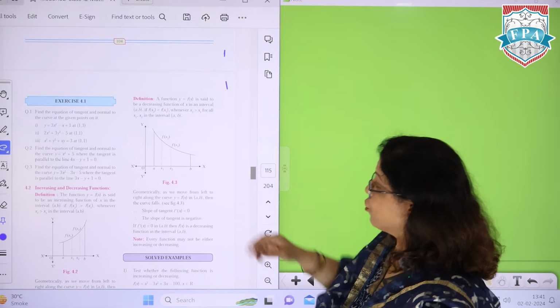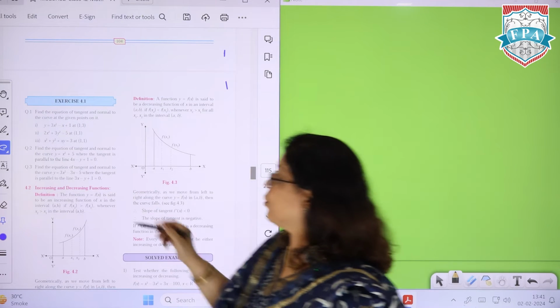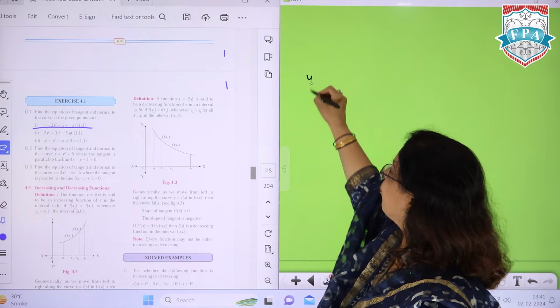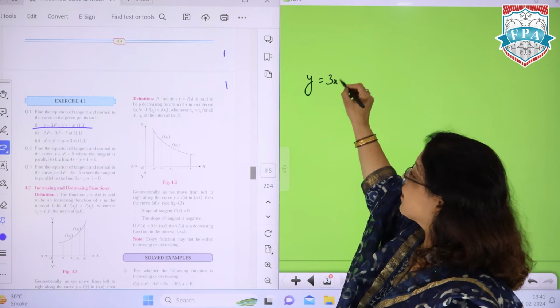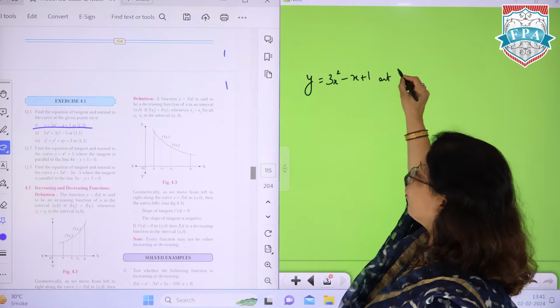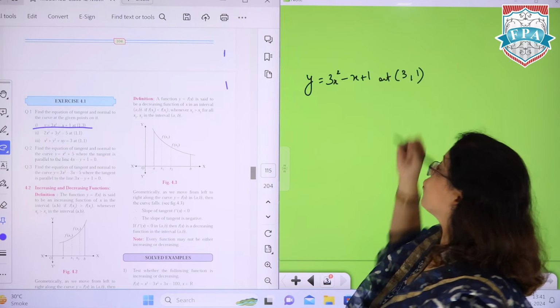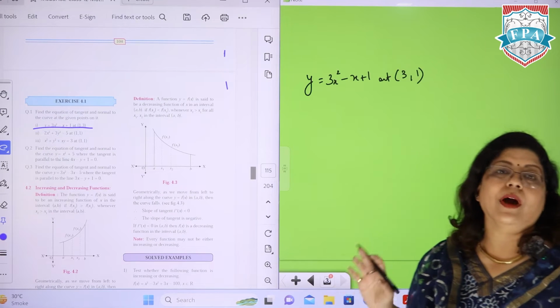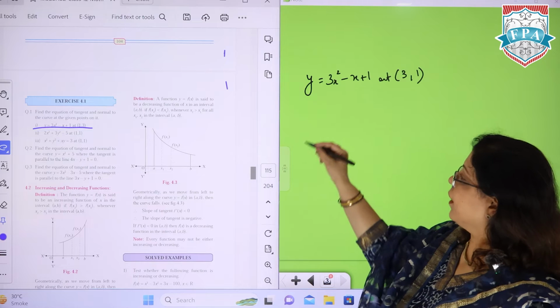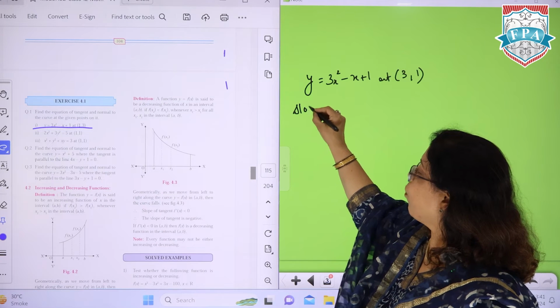Now, before we start this, let me take a question over here. Say the first question of exercise 4.1. I'm writing the question here for you. y is 3x squared minus x plus 1. And you need the equation of tangent as well as normal at the point (3, 1). So let's see first. I just told you, what will be the slope of the tangent?